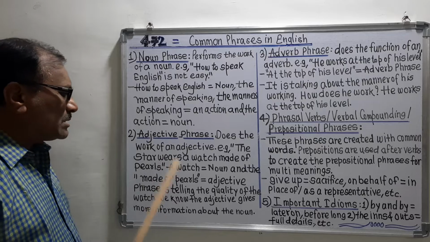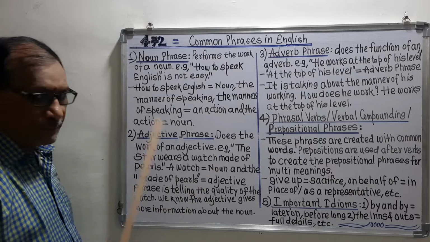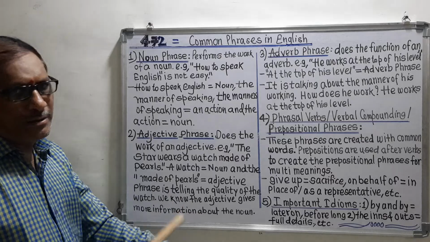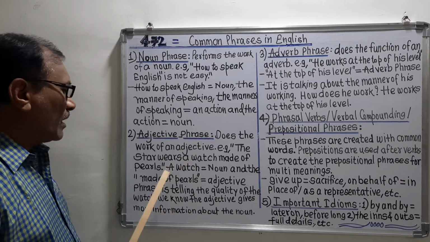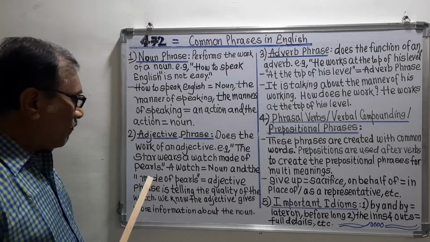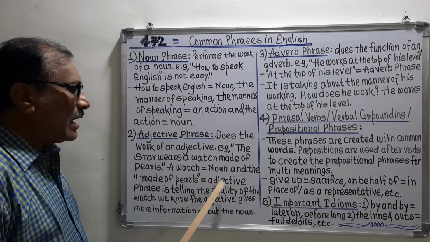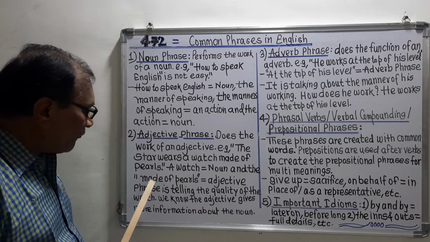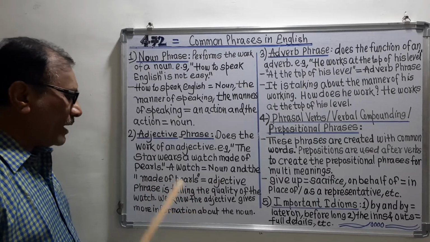So here I will discuss this example. A watch is the noun. Remember, the watch which we wear is the noun. So here a watch is the noun, and made of pearls is the adjective phrase, I will say. Made of pearls is the adjective phrase.